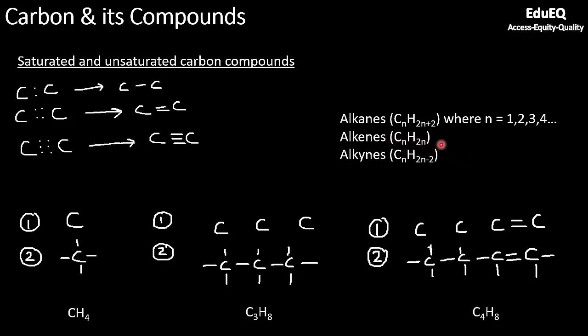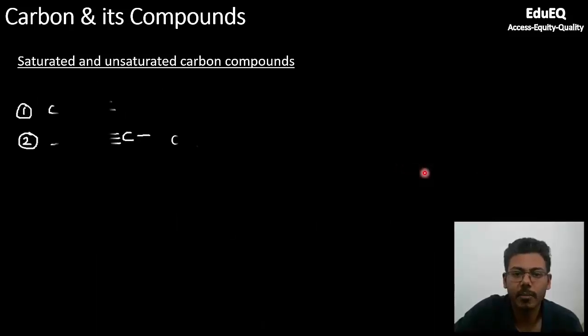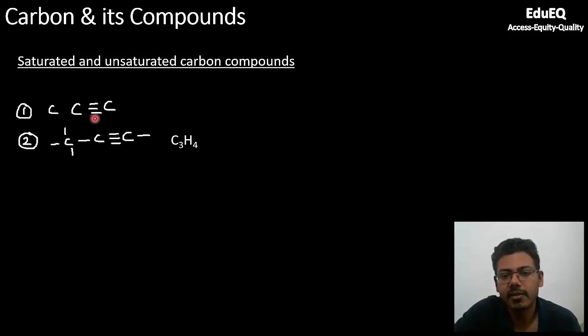The condition here is there should be only one double bond and there should not be any cyclic compounds getting formed. Similarly, for alkynes, if you have only one triple bond and linear or branched alkane without forming any cycle, then you will have this formula CnH2n minus 2. We will see this in the next slide. So coming here, you can see this is alkyne, and if you apply the formula CnH2n minus 2, and if you put n equal to 3, you will get C3H4.